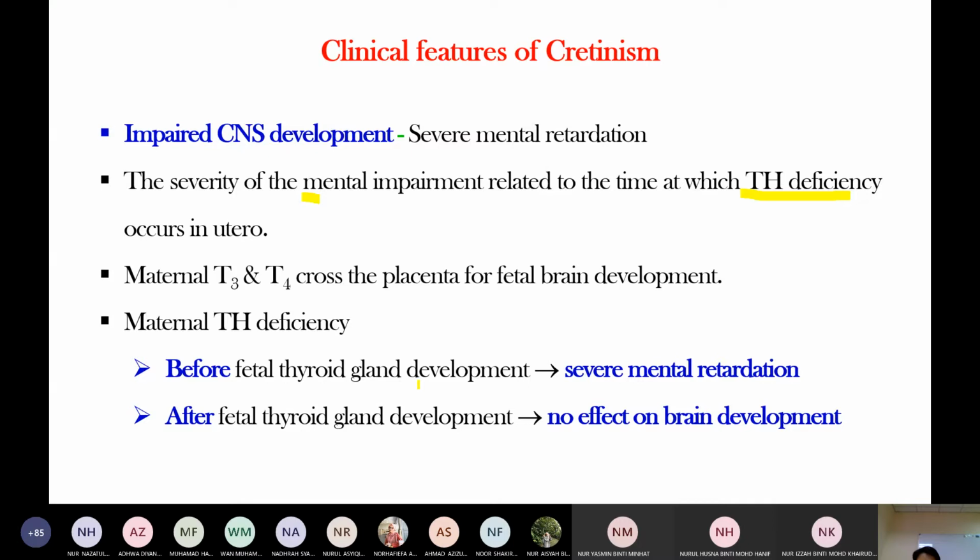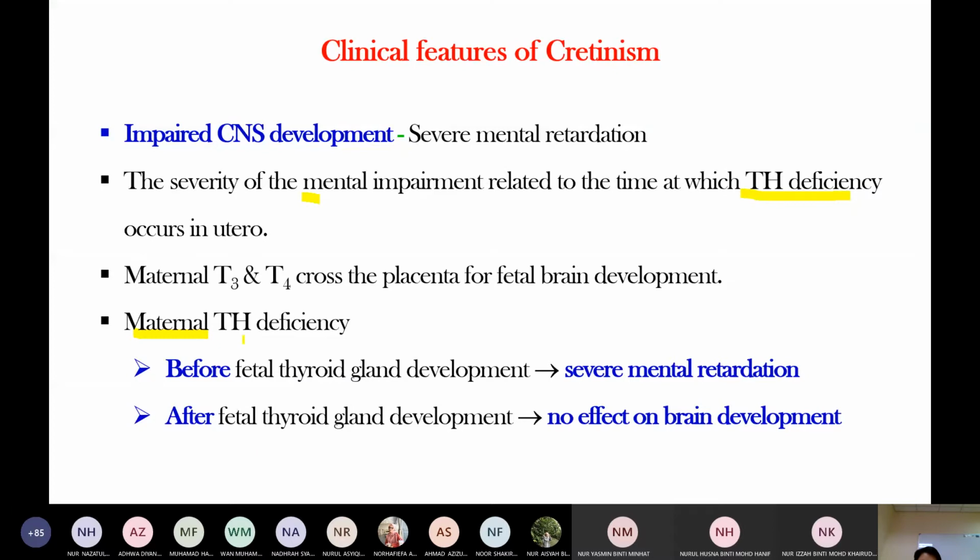So thyroid hormone deficiency in the mother before fetal thyroid gland development presents with mental retardation.